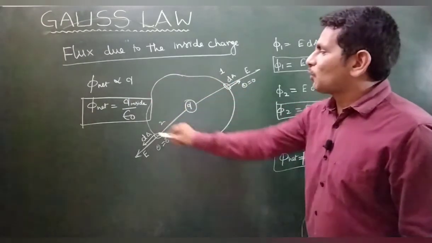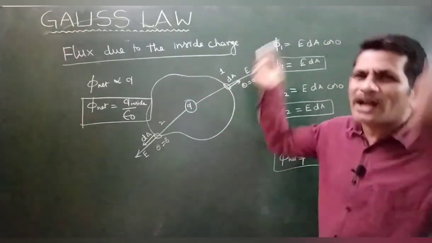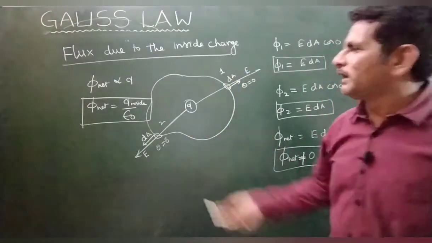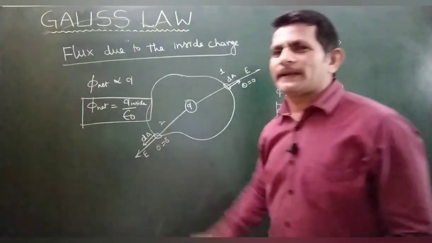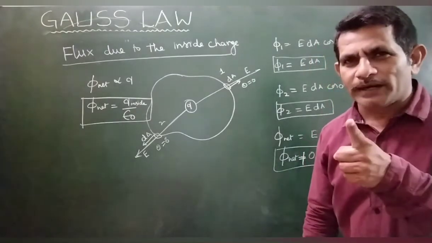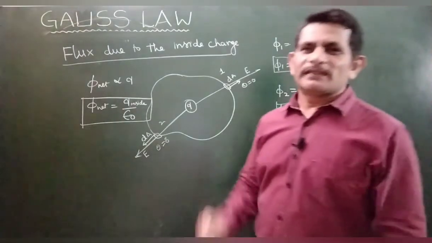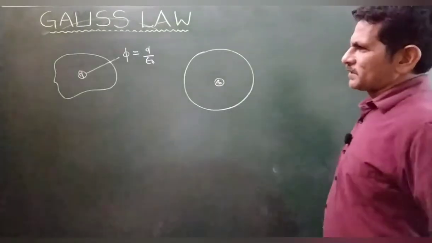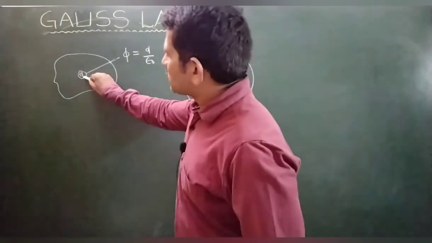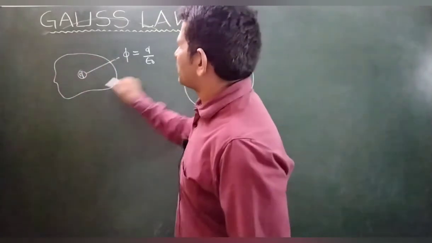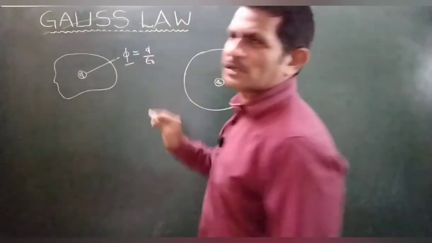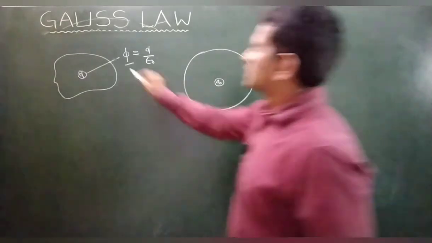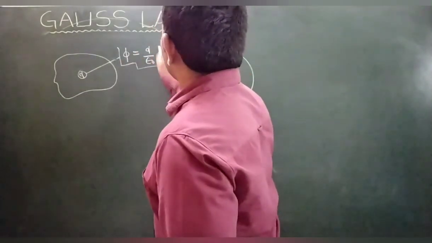If there is any closed surface and some charge is inside the closed surface, the flux would be Q inside by epsilon naught. So this is a basic step. Then I would like to go to the next explanation. If charge Q is inside the closed surface, the flux value will be Q by epsilon naught. This is the first step of Gauss law.